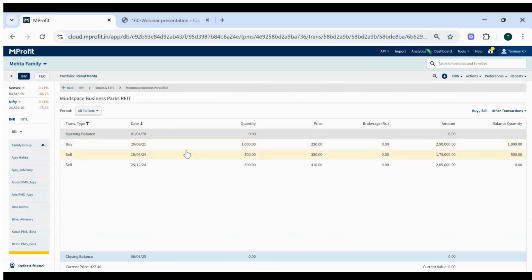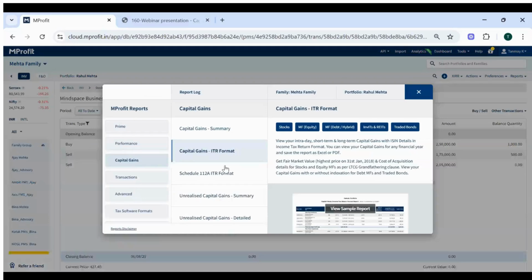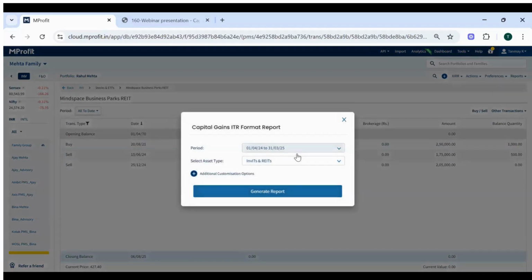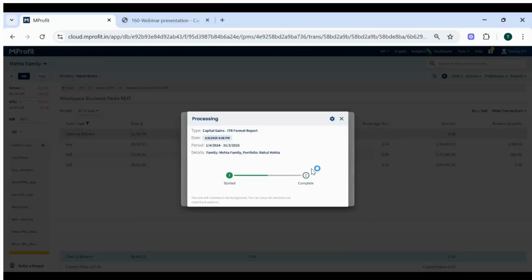So this is the transaction. There are a few transactions I have added. Again, August 21 was the purchase date and two sell transactions on June 24 and December 24. To generate the report, you can go to the report section, capital gains, ITR format, and there is a separate section available for InvITs and REITs. I'll just use that. The period is already selected, last financial year. I'll simply generate the report.